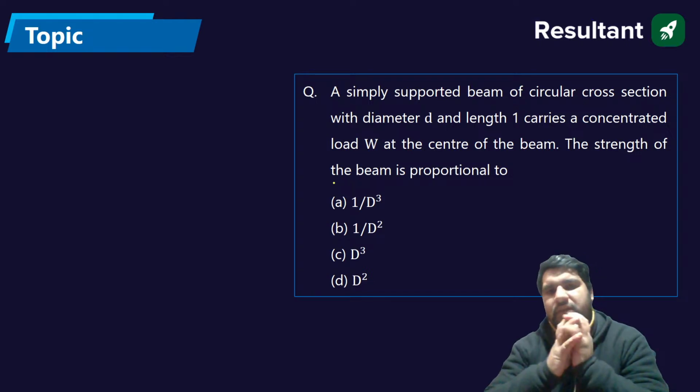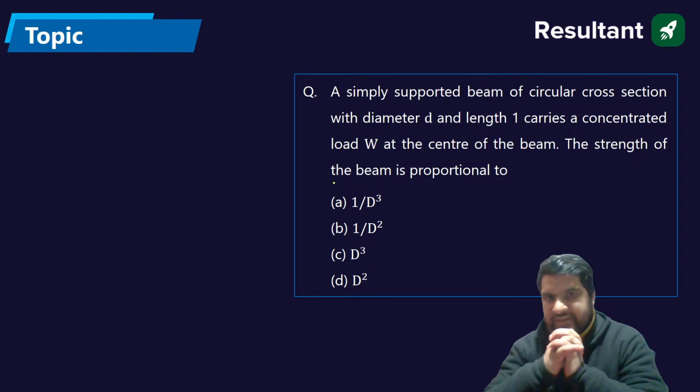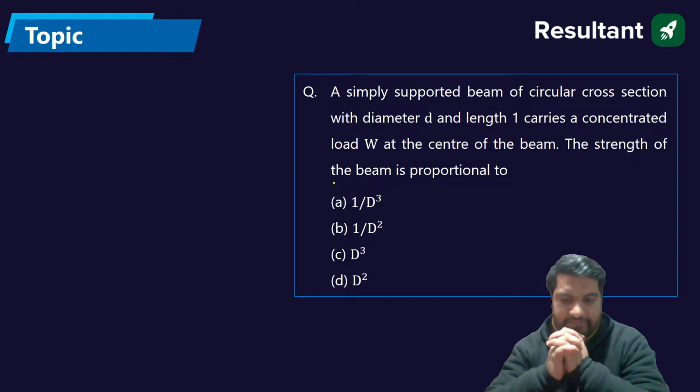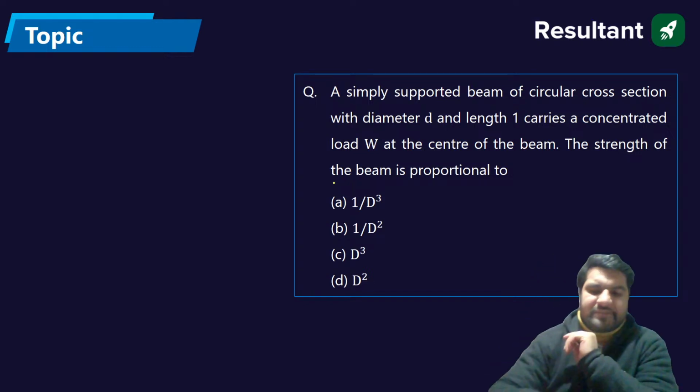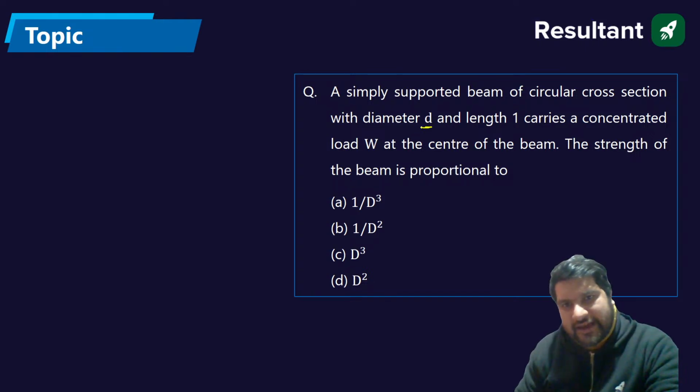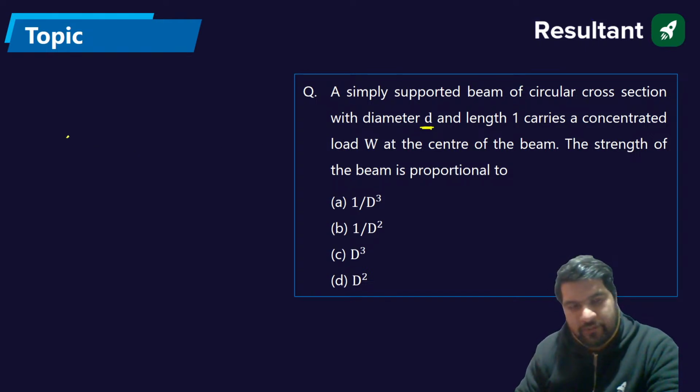Another question, guys. A simply supported beam of circular cross section with the diameter D and the length L, carrying the concentrated load W at the center of the span. The strength of the beam is proportional to. We know that Z for the beam, if it has the diameter D, the strength is directly proportional to Z.